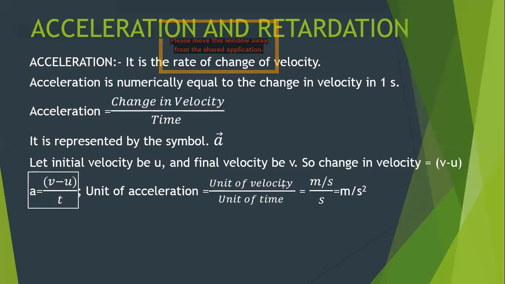It will be the unit of velocity divided by the unit of time. What is the unit of velocity? Meter per second. What's the unit of time? Second. So meter per second divided by second, you will find that the second will not get cancelled. Be very careful. It's meter per second divided by second. You will find that it comes out to be meter per second square.